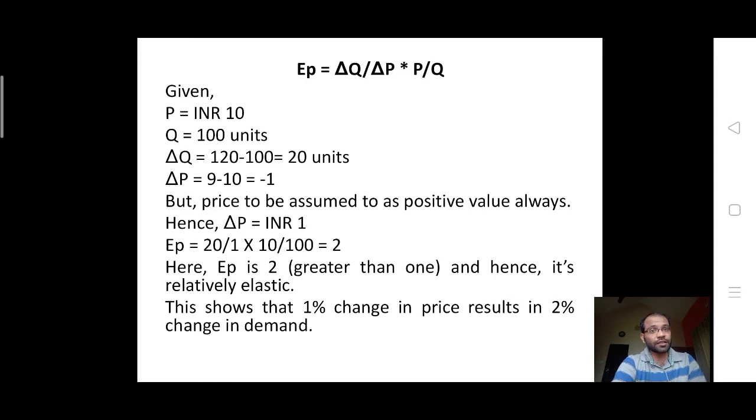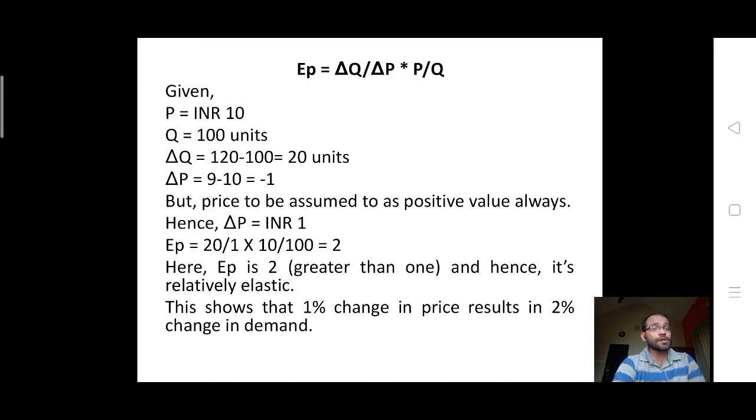The new change would be: delta Q is equal to 120, which is the new unit, minus 100 units, so 20 units. Delta P, that is the new price minus the old price, 9 minus 10, is minus 1. But price is never negative, so it is assumed to be positive always. So we can say delta P is equal to 1 only, that is 1 rupee.